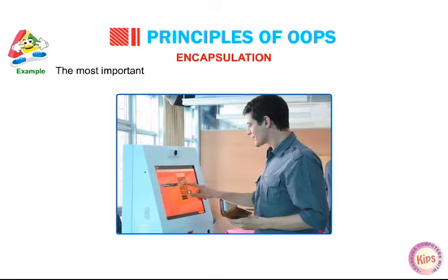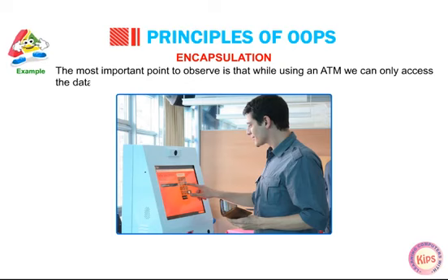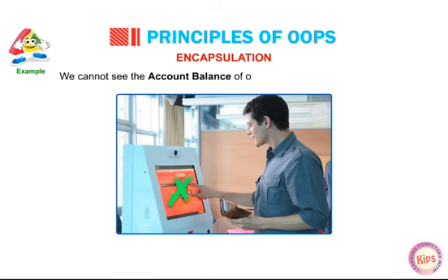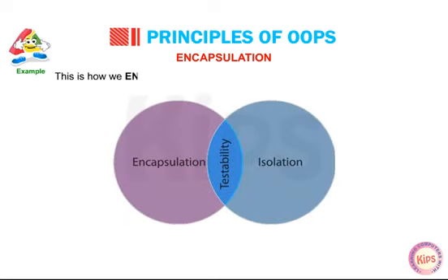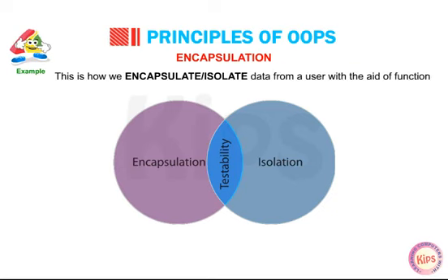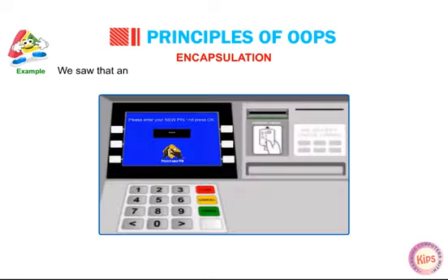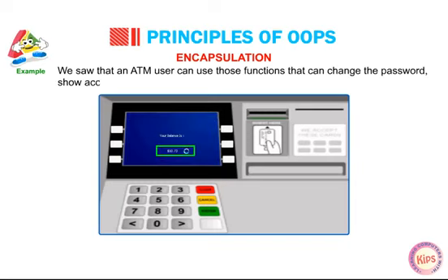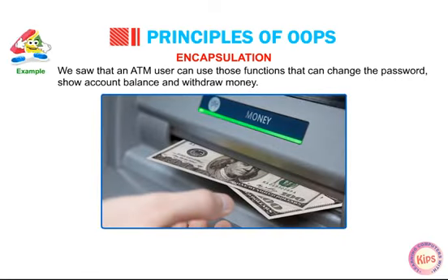The most important point to observe is that while using an ATM, we can only access the data that belongs to us. We cannot see the account balance of the other person or change their PIN. This is how we encapsulate or isolate data from a user with the aid of functions. We saw that an ATM user can use those functions that can change the password, show account balance, and withdraw money.